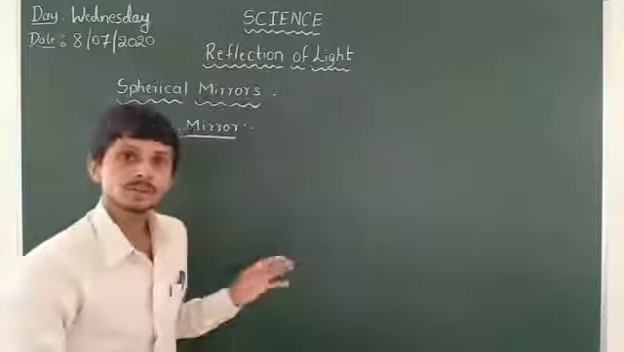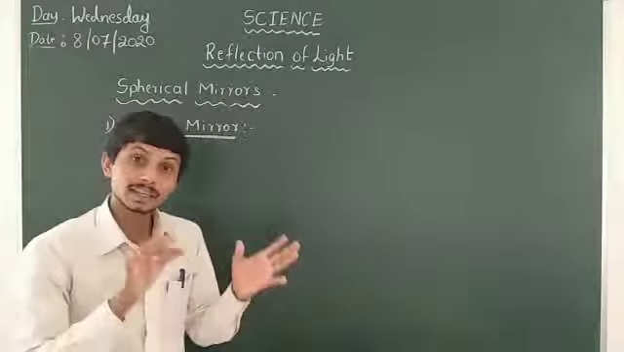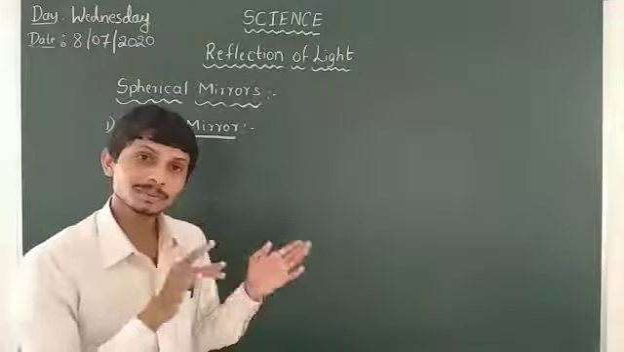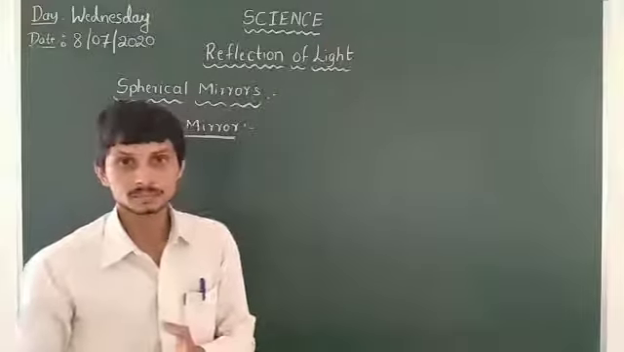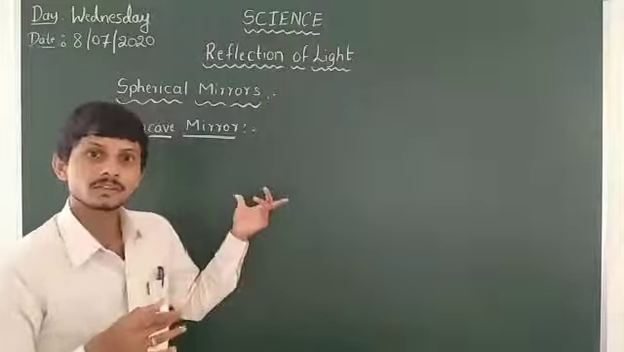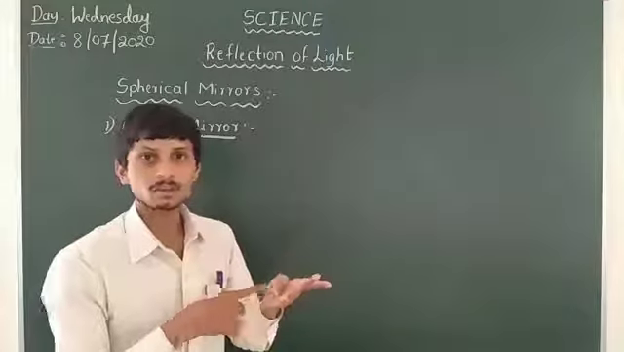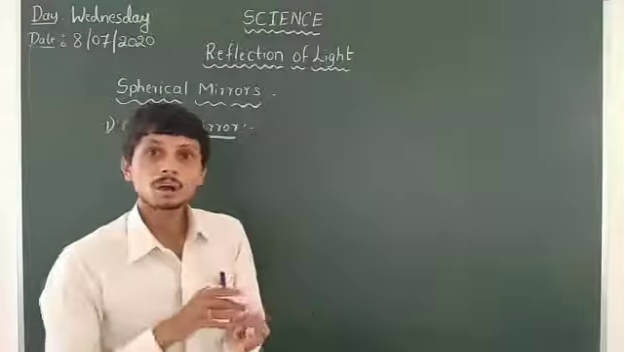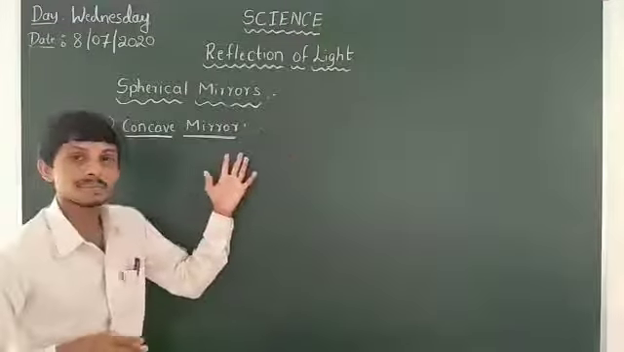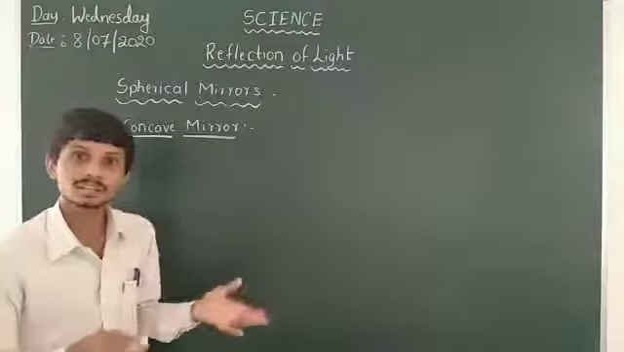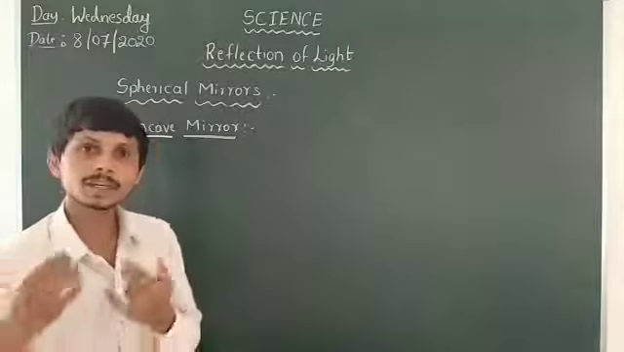Then we have to define it. In defining, we have to keep asking what, how and why. Firstly we take what, and then why and how. We have to describe the things. That means the concave mirror is a spherical mirror.